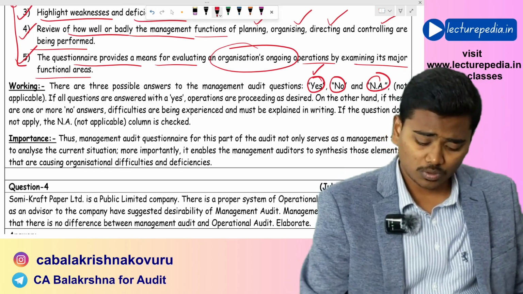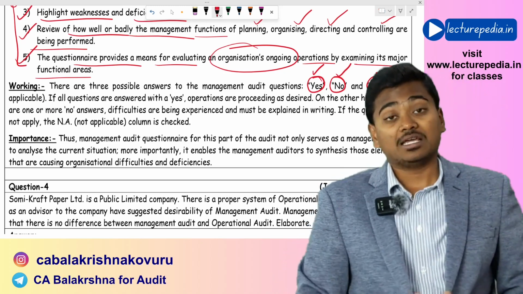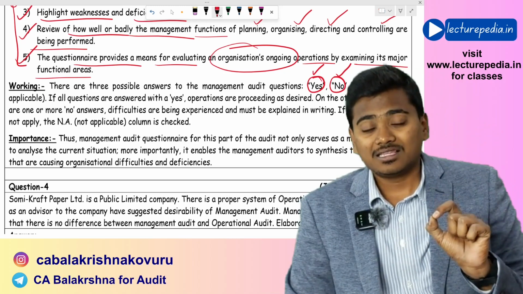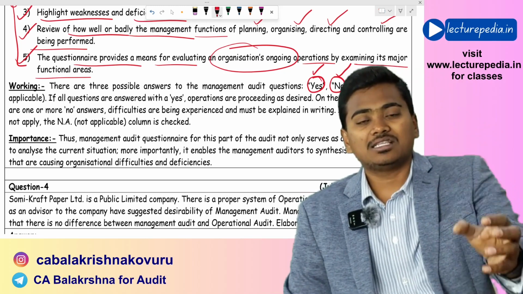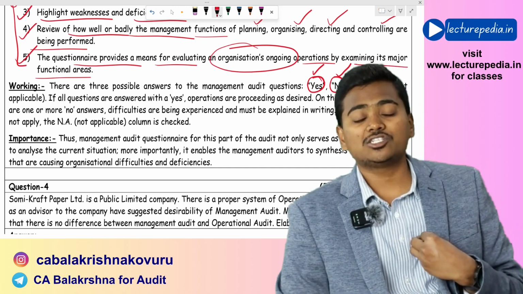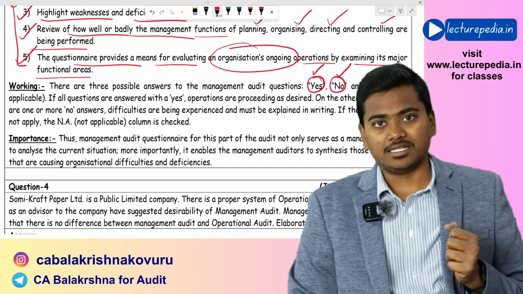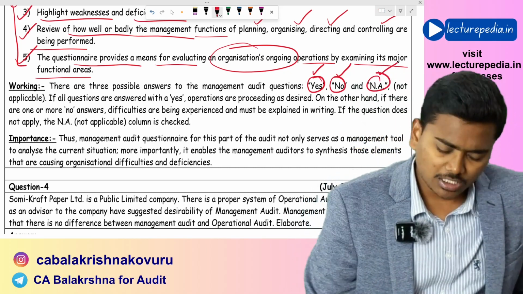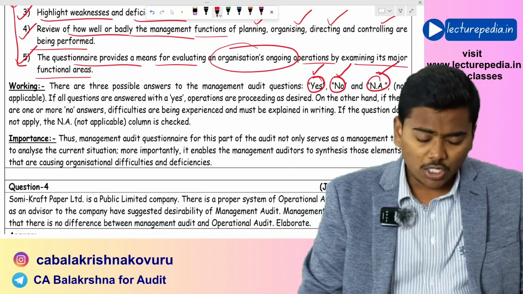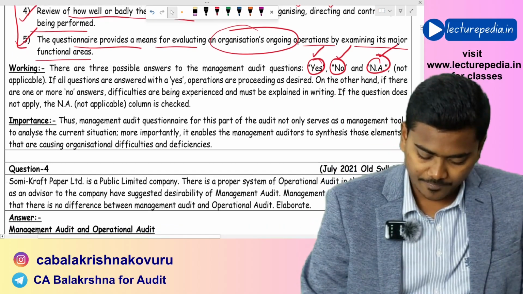If the answer to the question is no, in that case there is something fishy in that area. The auditor needs to recommend some improvements to that area. If the answer is not applicable, the auditor can remain silent.